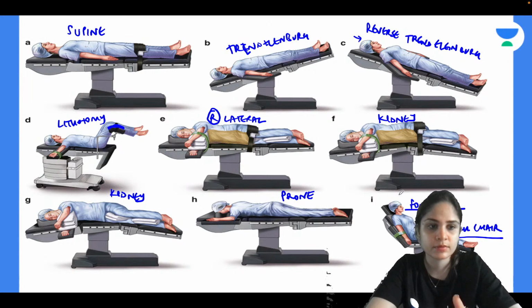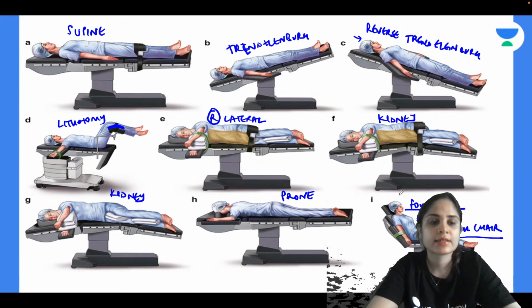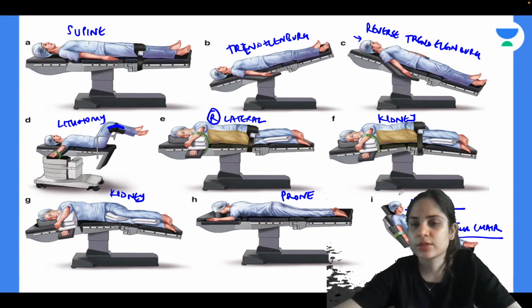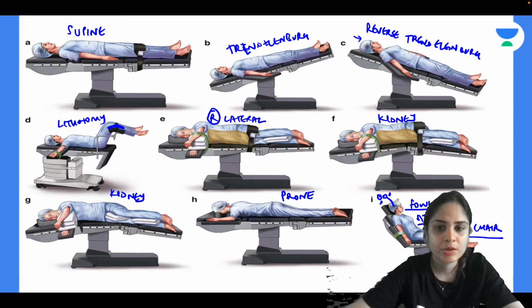Any idea? What is the disastrous complication that can happen in Fowler sitting or beach chair position? It is nothing but venous air embolism. Whatever air is there in the atmosphere will enter through the open vessels in the brain, because you are operating on the brain, and then the air will enter into the heart, and then from the heart the air will go anywhere in the body.